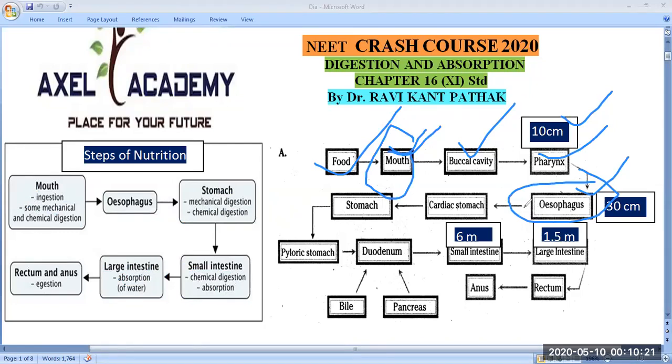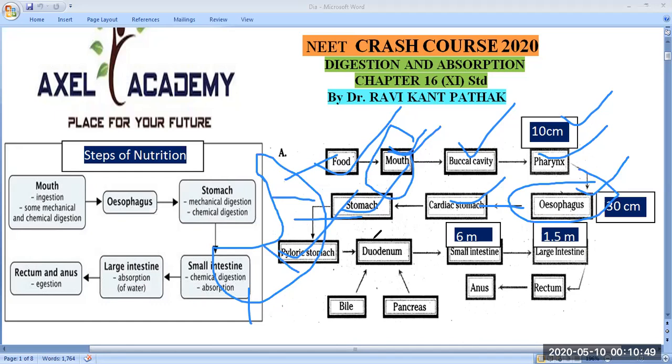Then the stomach. The stomach is a J-shaped, bag-like structure. It is divided into 3 different regions: first the cardiac, second the fundus, and third the pyloric. So esophagus, then cardiac first, then fundus stomach, then pyloric stomach. These 3 different regions are found in the stomach.